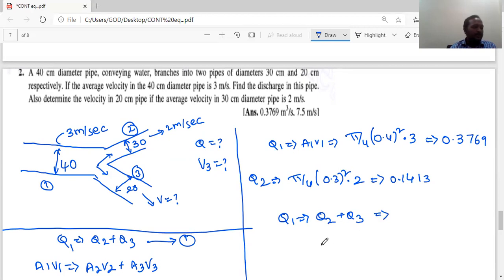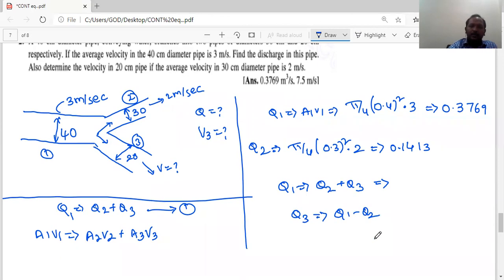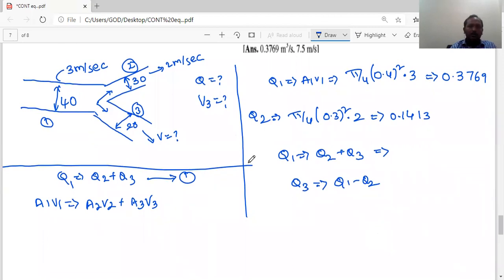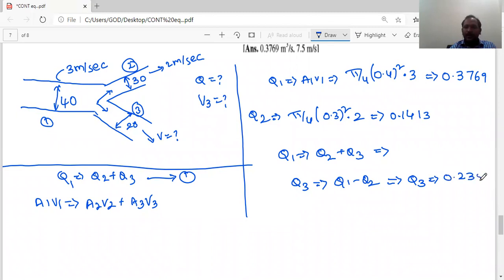Now from equation 1, I can write Q1 is equal to Q2 plus Q3. From this, what I need is Q3. So Q3 is equal to Q1 minus Q2. You substitute all the variables, and Q3 will be 0.2356 meter cube per second.